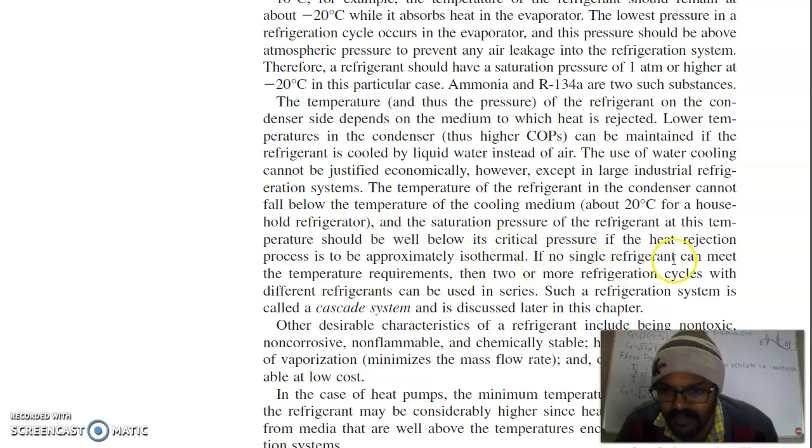If no single refrigerant can meet the temperature requirements, then two or more refrigeration cycles with different refrigerants can be used in series. Such a refrigeration system is called a cascade system and is discussed later in this chapter.